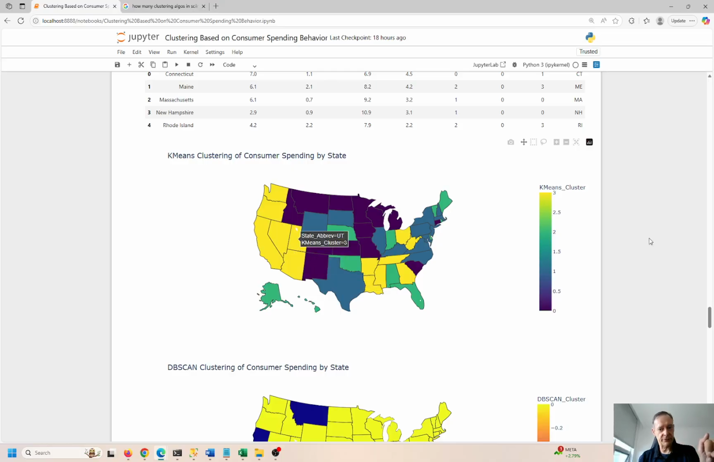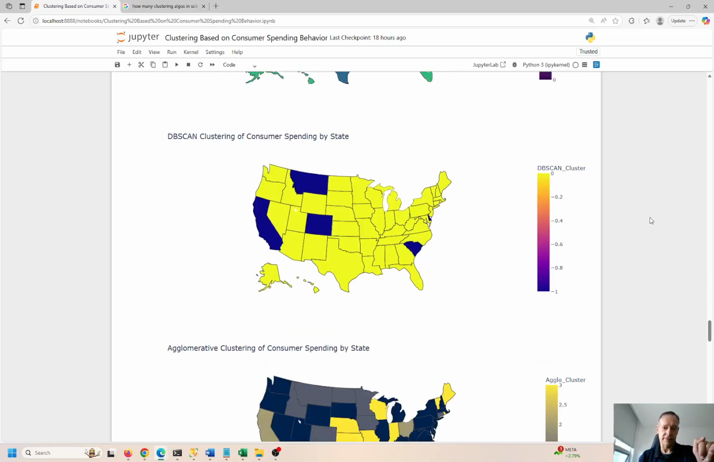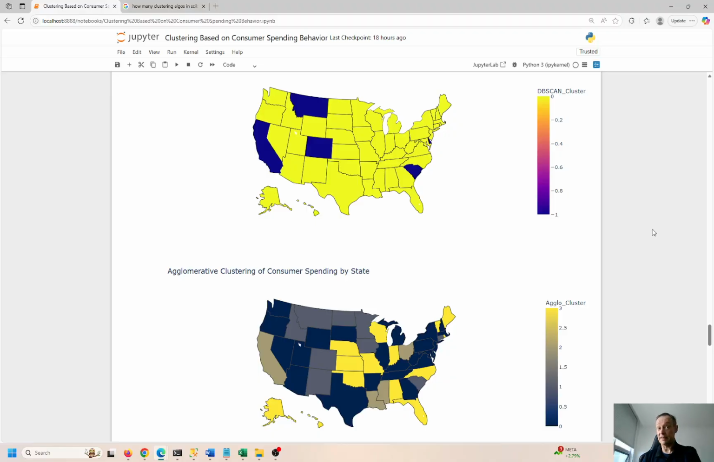So here we have the K-means, we have the DBSCAN, right? DBSCAN is kind of a different technique. It's density-based scanning, so it's clustering 5 states together, right? It only has 2 clusters, so this is -1, and all the others are 0. So we have -1 and 0.